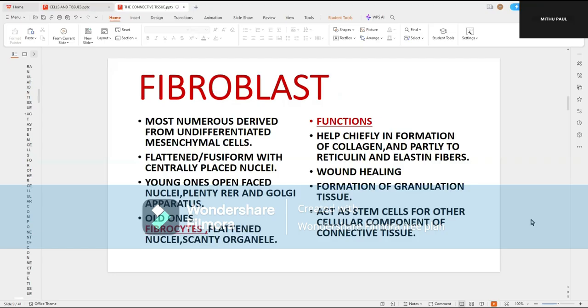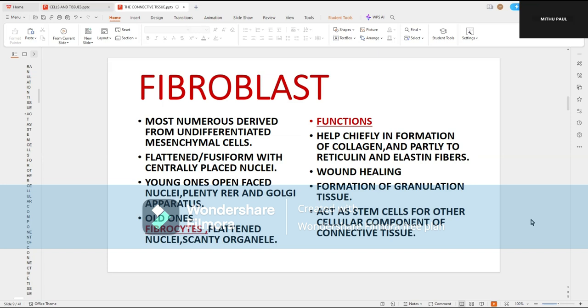Now, the first type of cell, and the most numerous, which you will get almost everywhere in your body, is the fibroblast. They are derived from the undifferentiated mesenchymal cells, flattened or fusiform in shape with a centrally placed nucleus.